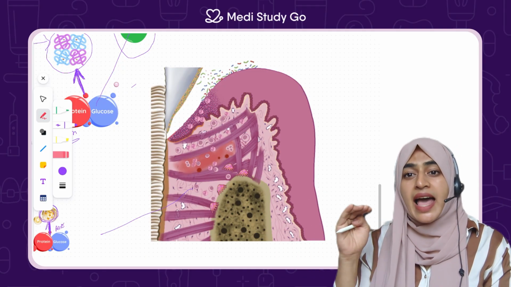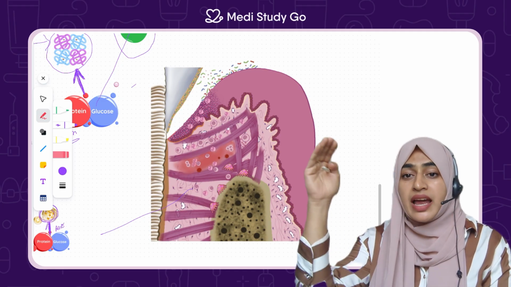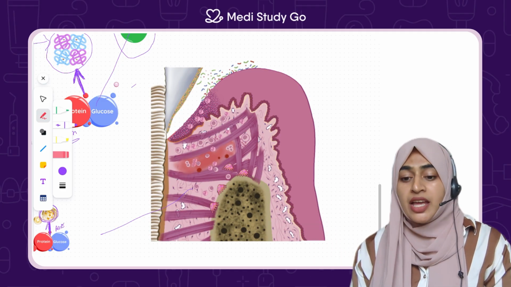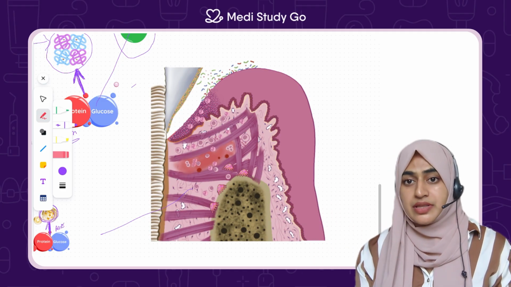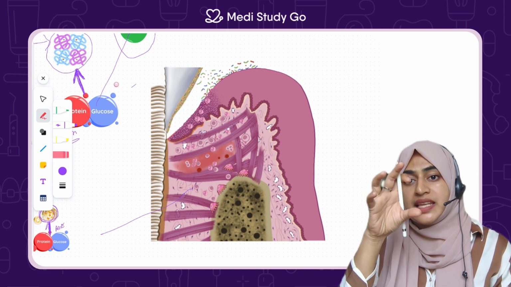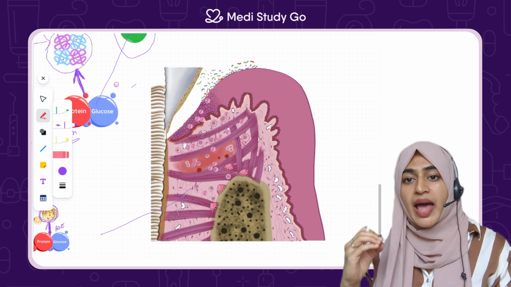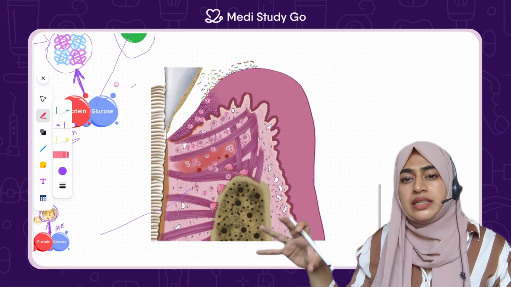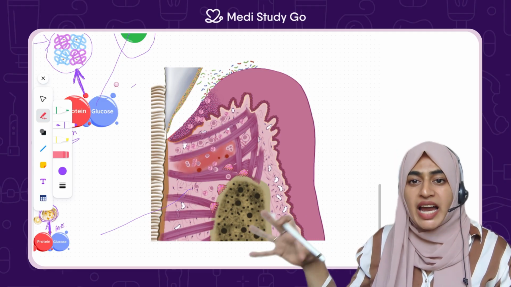Every surface has RAGE. When these AGE attach to the RAGE, there is a decrease in the functioning of that particular cell.